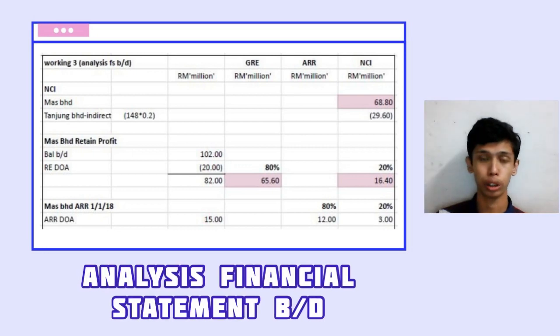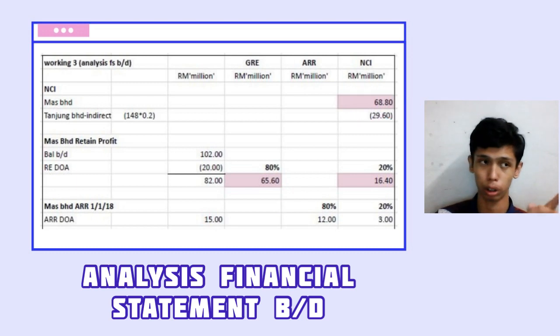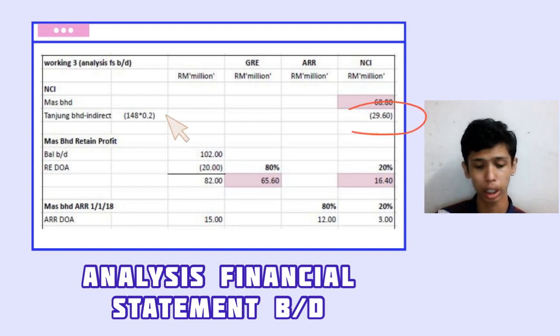I will be explaining more on the analysis of financial statement brought down. First item is NCI for Mas Berhad. So the value of 68.80 million we get from 20% times 344 million, which is the value from the calculation at computation of goodwill on question A, the VNA. And then Tanjung Berhad we get the value of 29.6 million from 20% times 148 million.